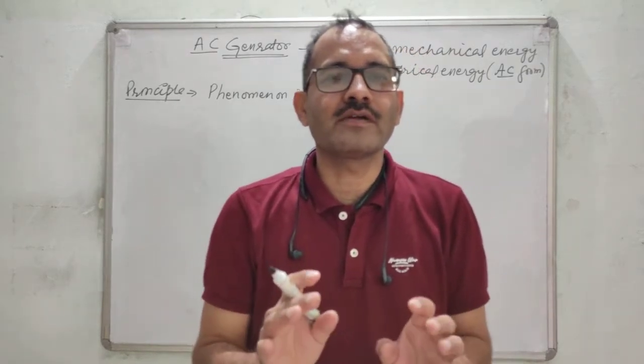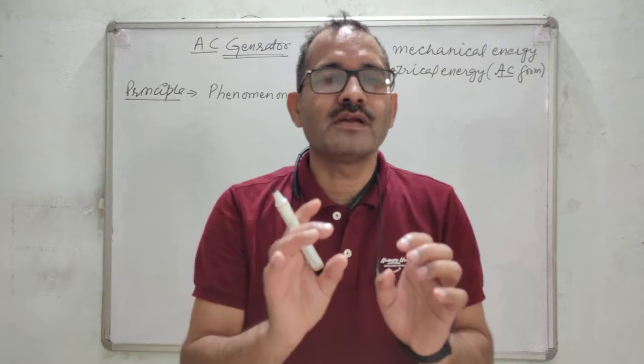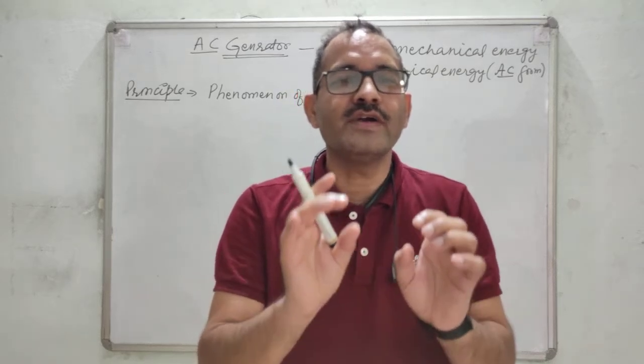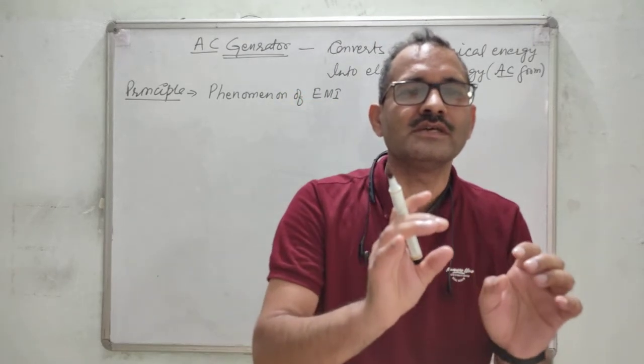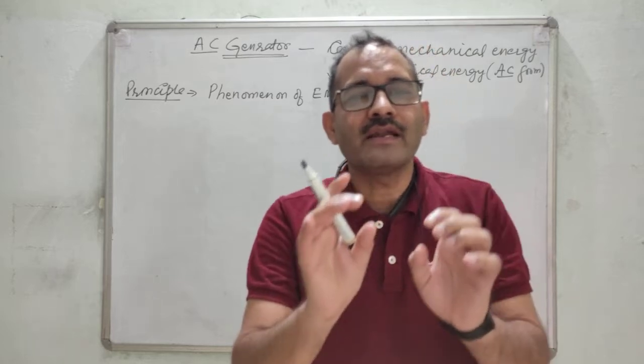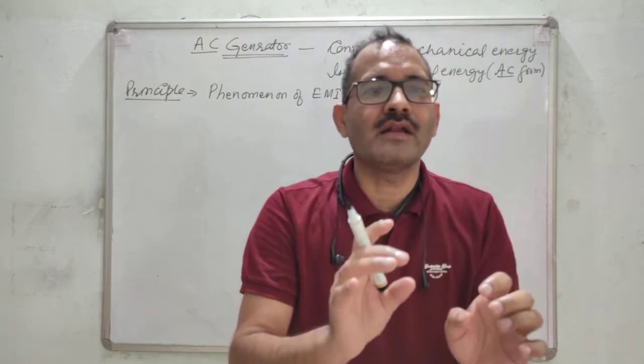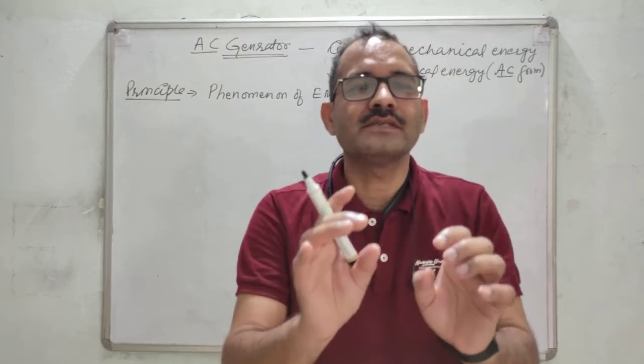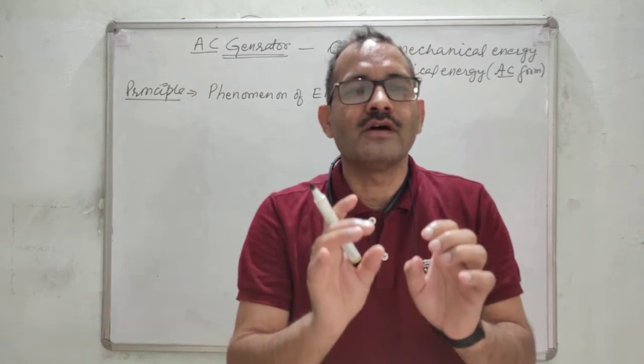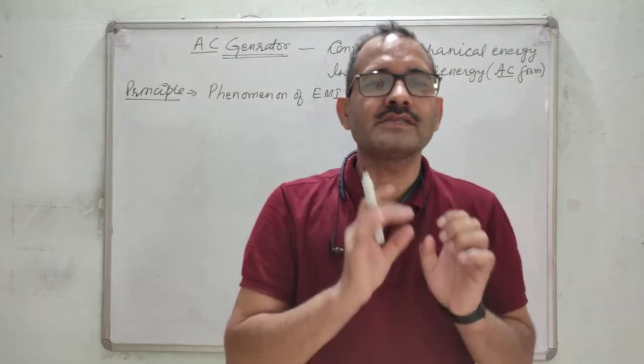What is the phenomenon of electromagnetic induction? Whenever there is a change in magnetic flux linked with a coil, that is the phenomenon of electromagnetic induction.